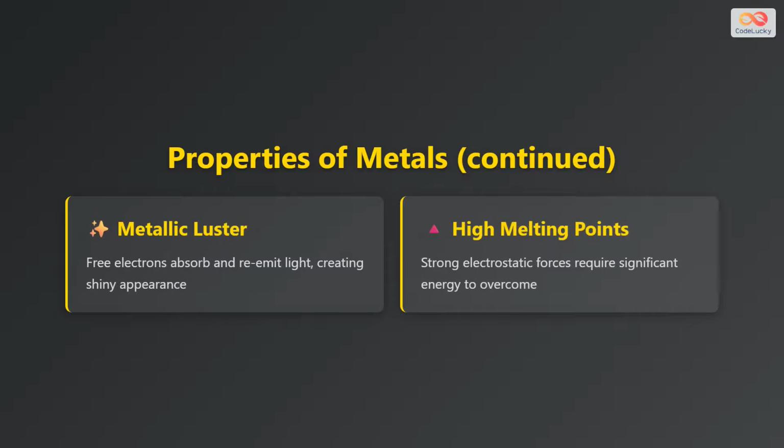Now we will look at two final properties of metals. First, metallic luster. Metals have a shiny appearance because free electrons can absorb and re-emit light. When light strikes the metal surface, the mobile electrons interact with the photons and reflect them back, creating that characteristic shine we see in polished metals. Second, high melting points. Most metals have high melting points because the strong electrostatic forces between the positive metal ions and the electron sea require significant energy to overcome. Breaking these metallic bonds needs a lot of heat.